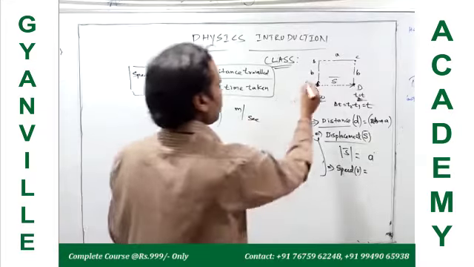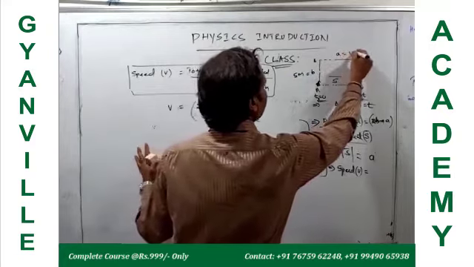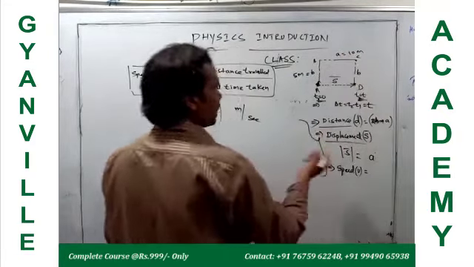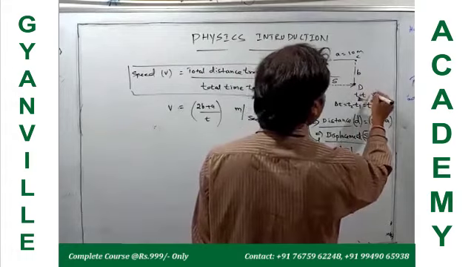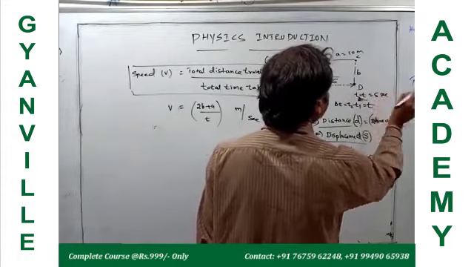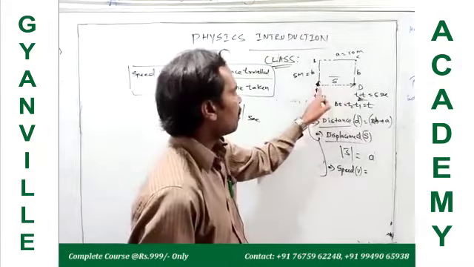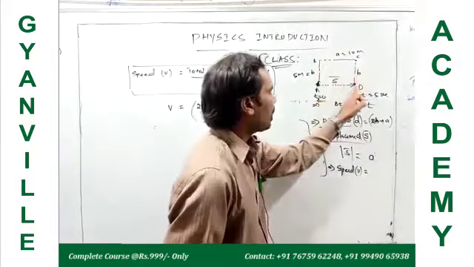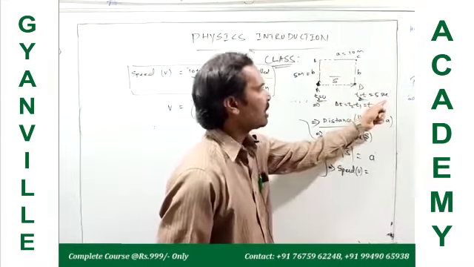For example, this is 5 meters, this is 10 meters, and let us suppose the time taken is 5 seconds. When the particle is moving from A to D along this path, it takes a total time of journey of 5 seconds.